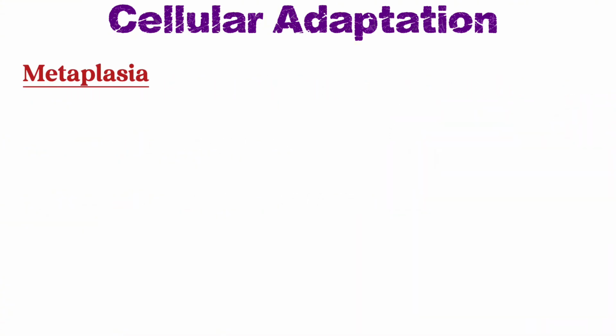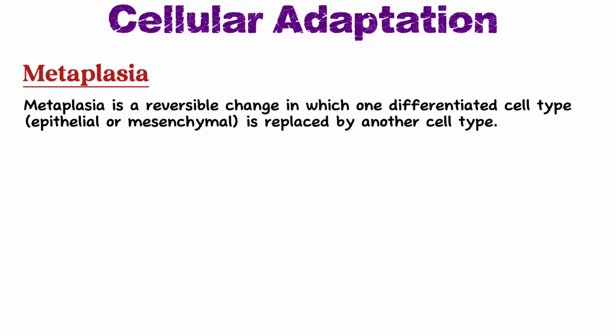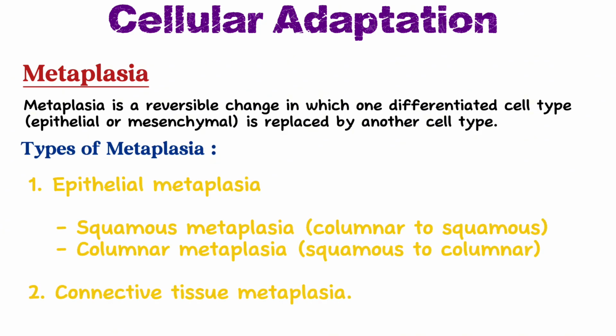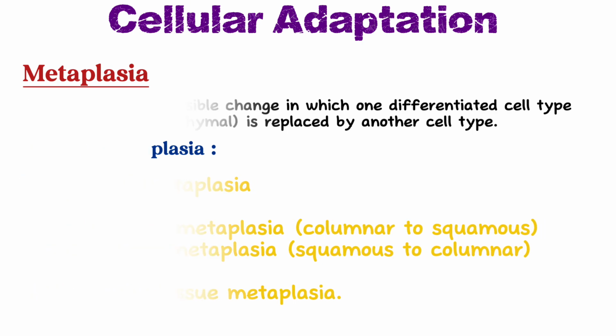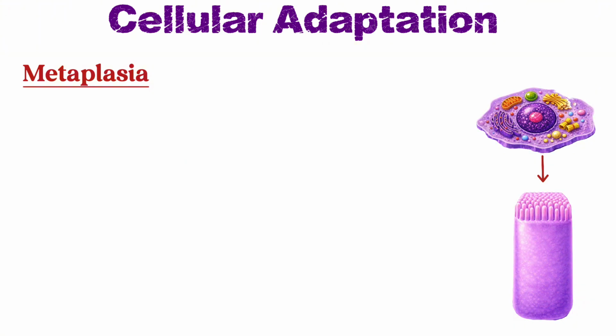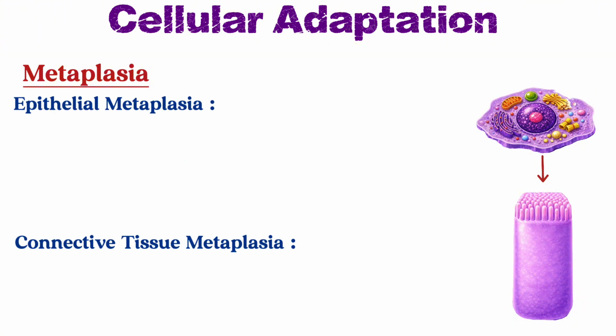Now, metaplasia is a reversible change in which one differentiated cell type is replaced by another differentiated cell type. Here, we cannot use the term converted or transformed. It is replaced. Now, the types of metaplasia are epithelial metaplasia and connective tissue metaplasia. In epithelial metaplasia, there is squamous metaplasia, meaning columnar cells are replaced by squamous cells, and columnar metaplasia, meaning squamous cells are replaced by columnar cells. Now, examples of epithelial metaplasia.